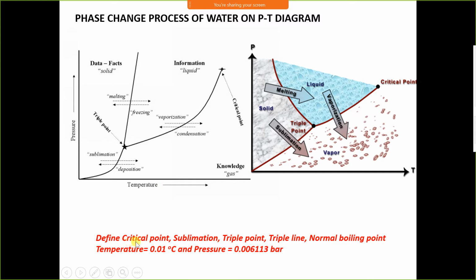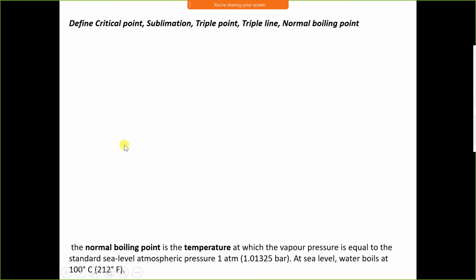Now the condition at the triple point. At the triple point, temperature is 0.01 degree Celsius and pressure is 0.006113 bar. If the temperature is 0.01 degree Celsius and pressure is 0.006113 bar, then water exists in three phases, that is ice, vapor and liquid.